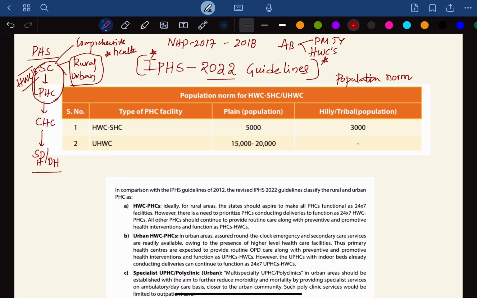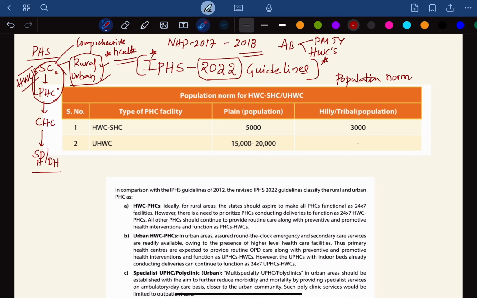So these two basic prerequisites are very important to proceed further. What is the first important basic thing? As per the 2022 guidelines, we have introduced rural and urban under each category of the public health system. The second thing is that the sub-centers and PHCs are now called health and wellness centers, as per the 2018 development after the National Health Policy 2017.